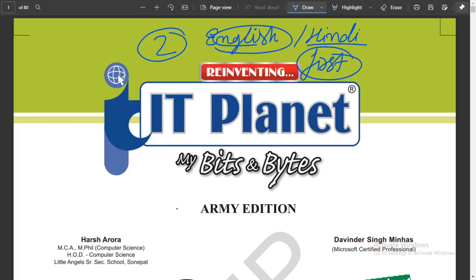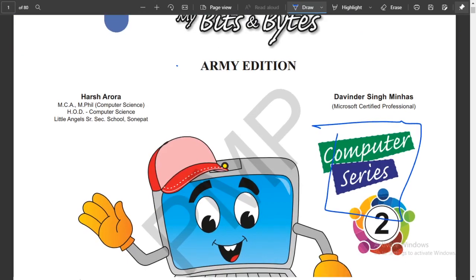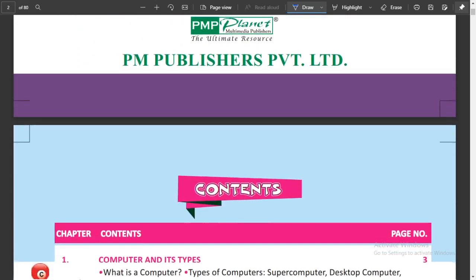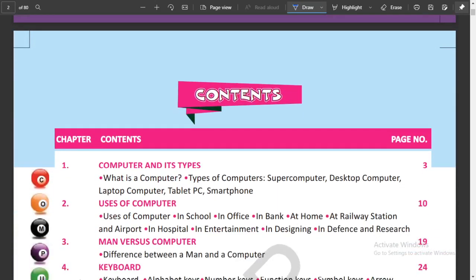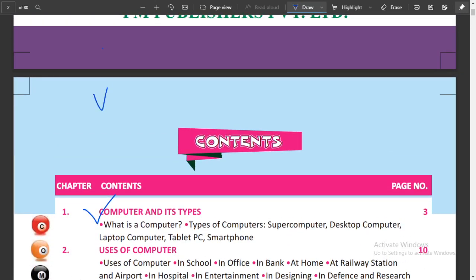First of all, we are using IT Planet for class 2nd, the computer series for class 2nd. Here we have chapter number 1, computer and its types.